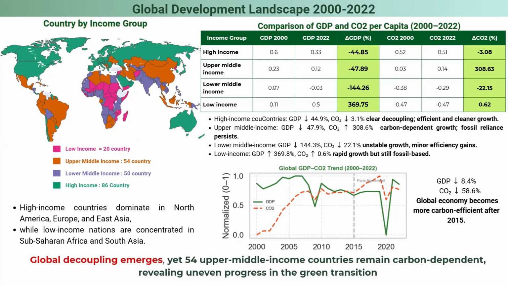We can see the global GDP and carbon dioxide trend. Globally, GDP increased about 8%, while carbon dioxide dropped nearly 60%, showing that the global economy became more carbon efficient after 2015. However, 54 upper middle income countries remain carbon dependent, revealing uneven progress in the green transition.